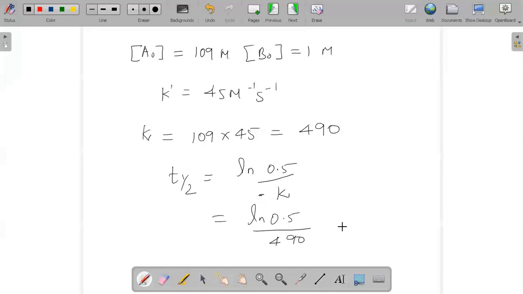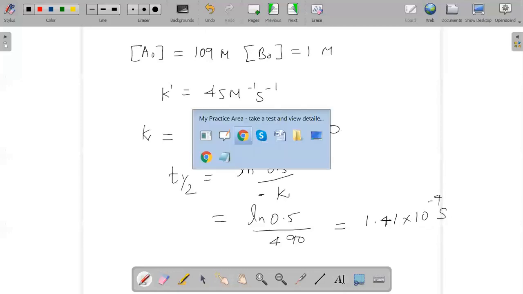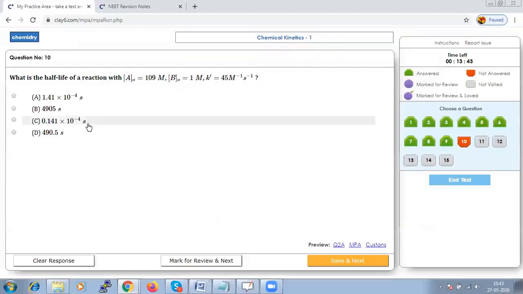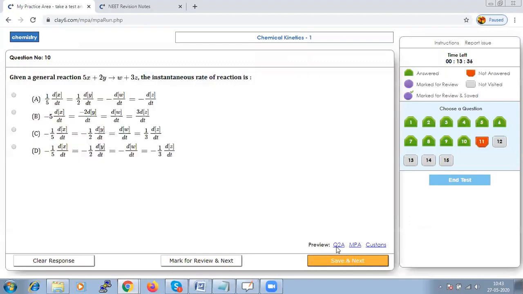So when you solve this, you will get the value to be equal to 1.41 into 10 to the power of minus 4 seconds. Let us check in the options. 1.41 into 10 to the power of minus 4 seconds. Option A is the right one. Let us save that and go to next.